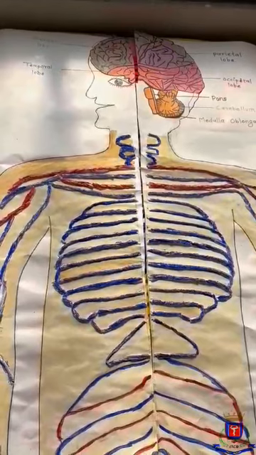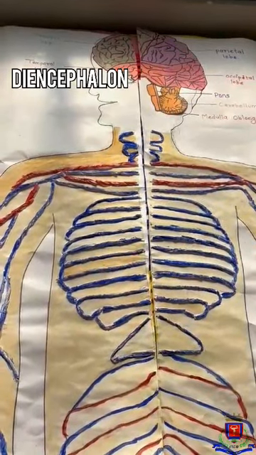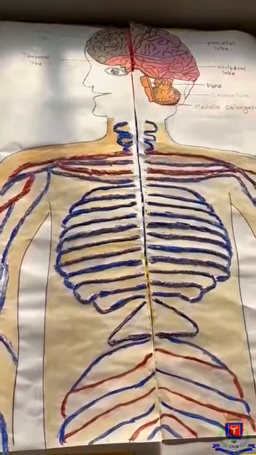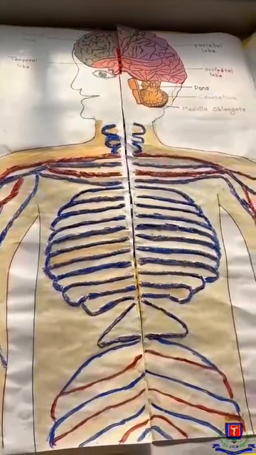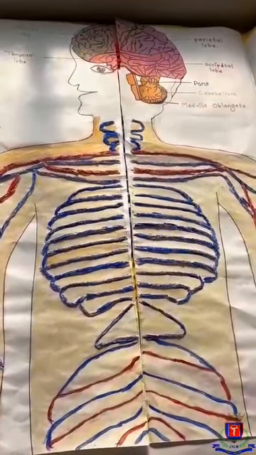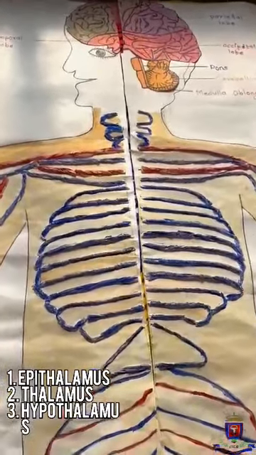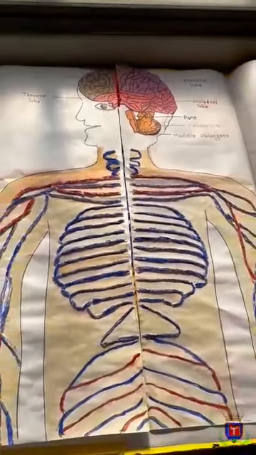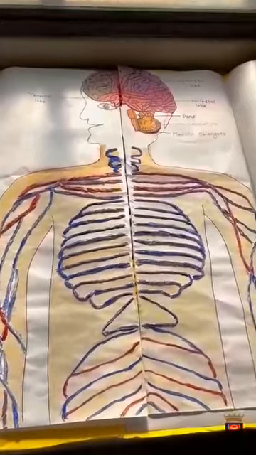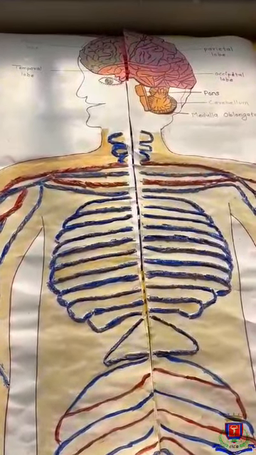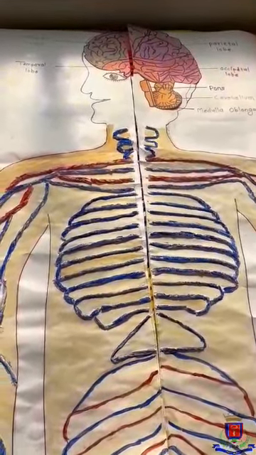Now the last part of the brain is diencephalon. Diencephalon is the central portion of the brain located around the third ventricle, and it consists of epithalamus, thalamus and hypothalamus. These three organs coordinate with the endocrine system to release hormones to control sleep-wake cycle, etc.